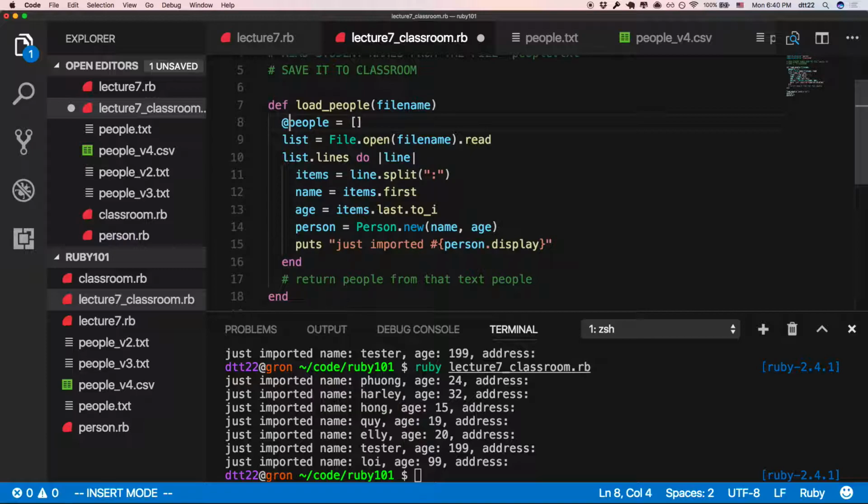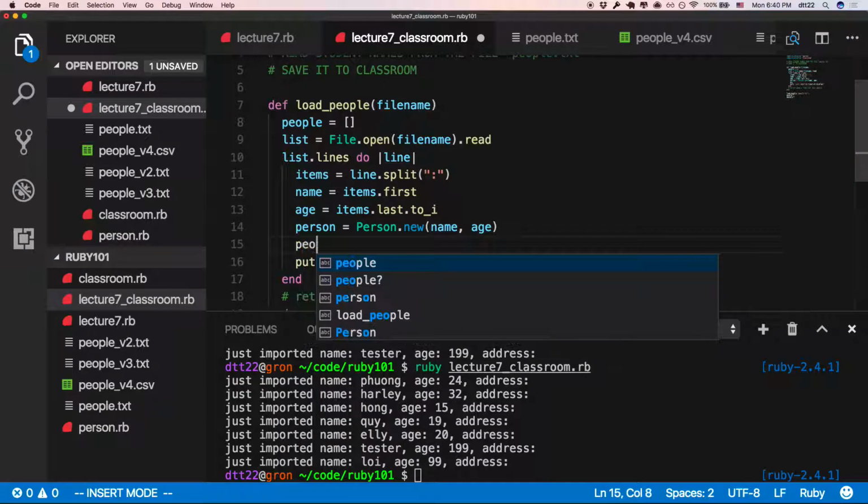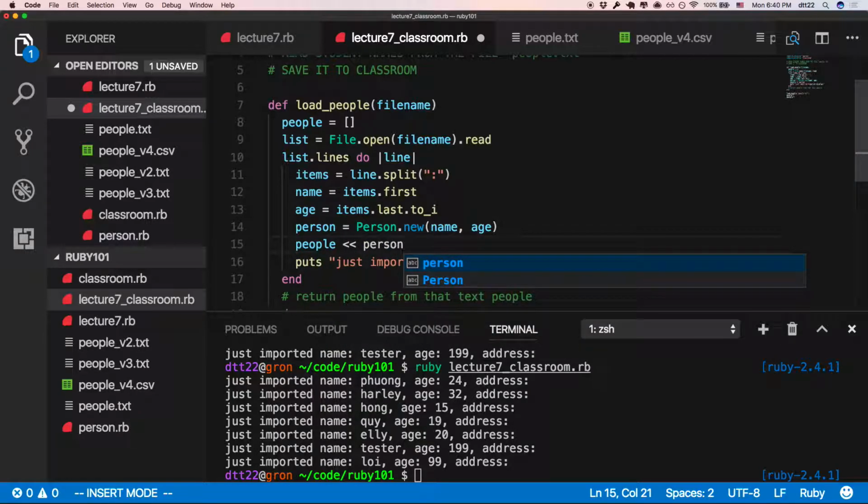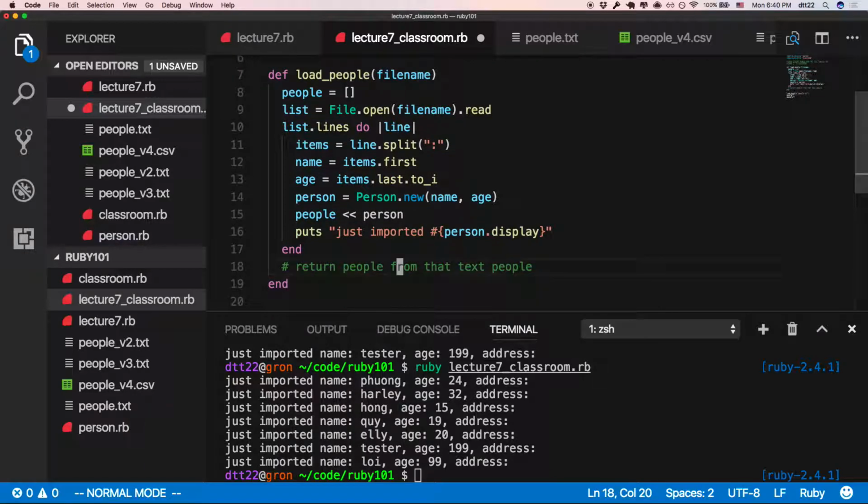You can use a local variable or an instance variable here. It's okay for now. Just use a local variable. I like local variables because I like seeing errors when they happen. So people here, and then when I create a new person, I add to that people. And when I'm done, I return people.